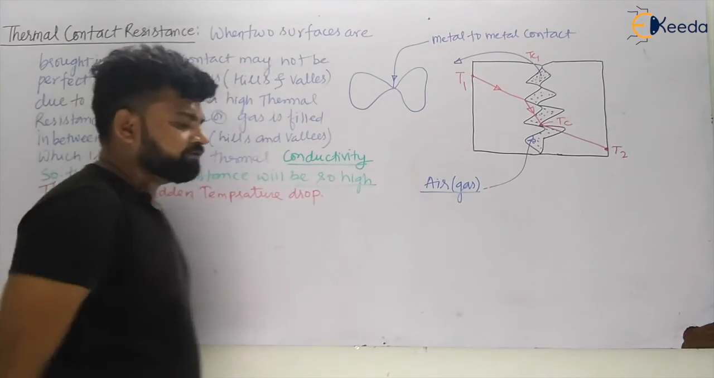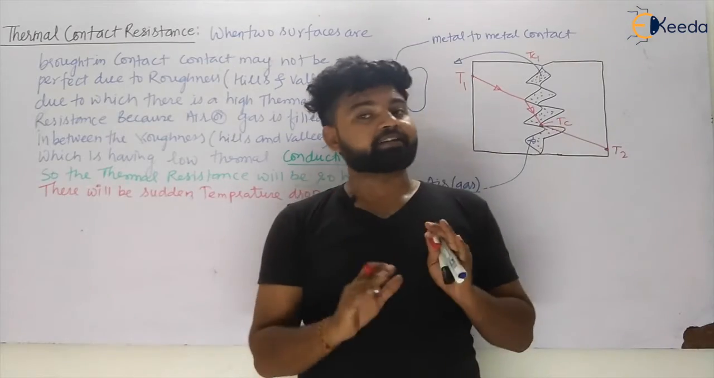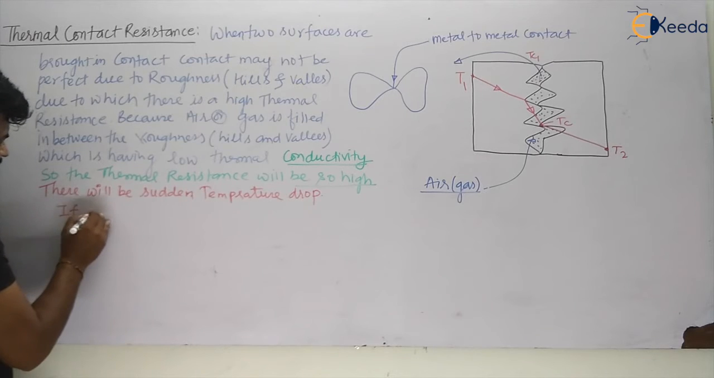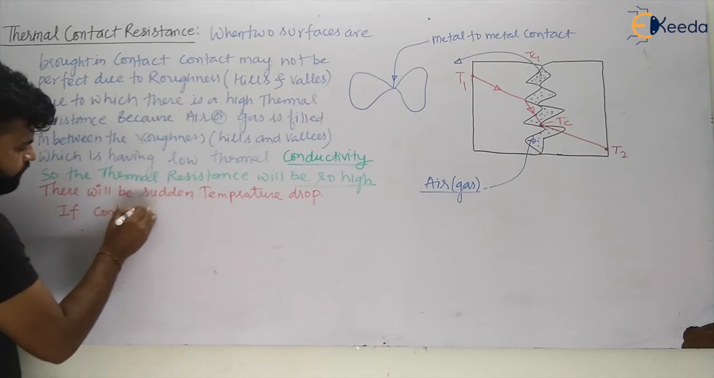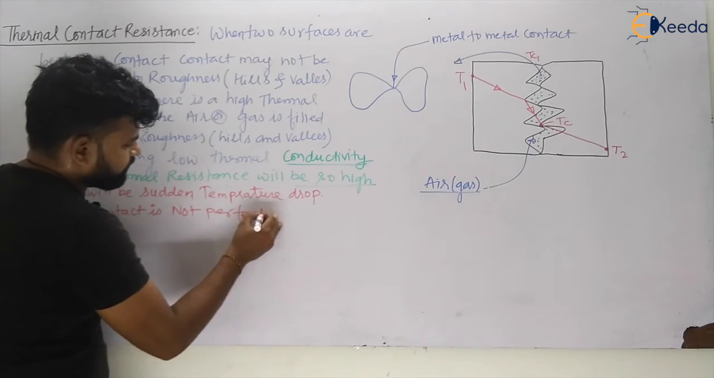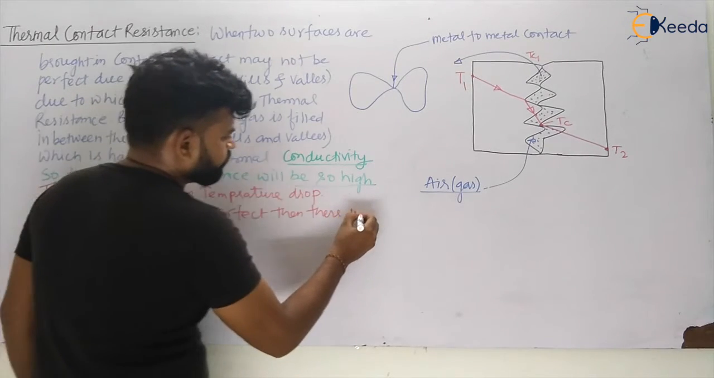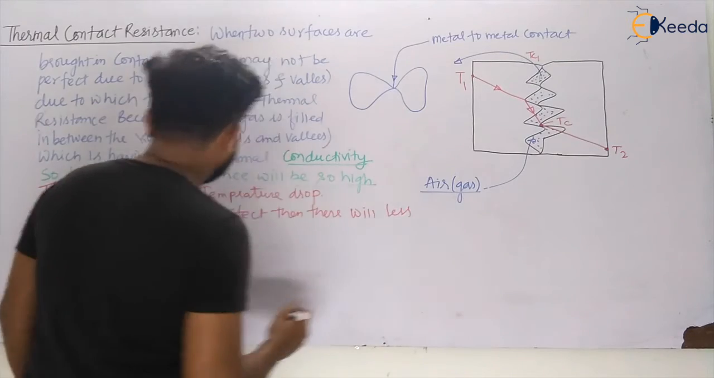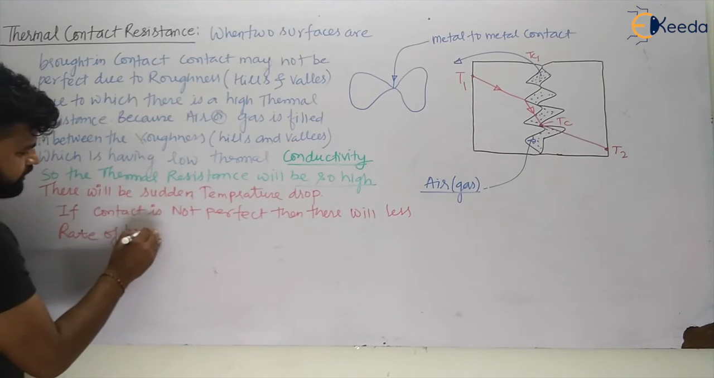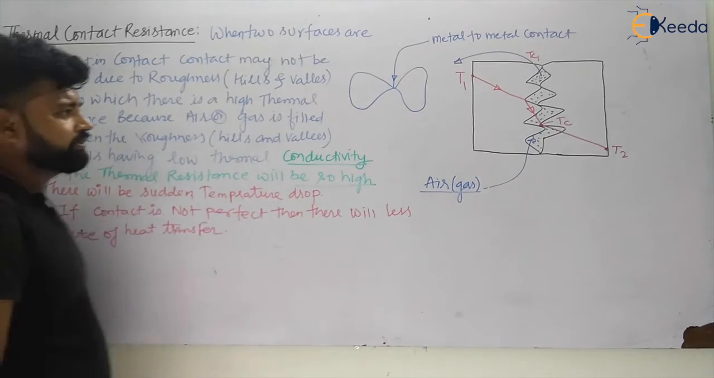So my dear students, if contact is not perfect, then the heat transfer will decrease. So we can conclude that if contact is not perfect, then there will be a less rate of heat transfer, my dear students.